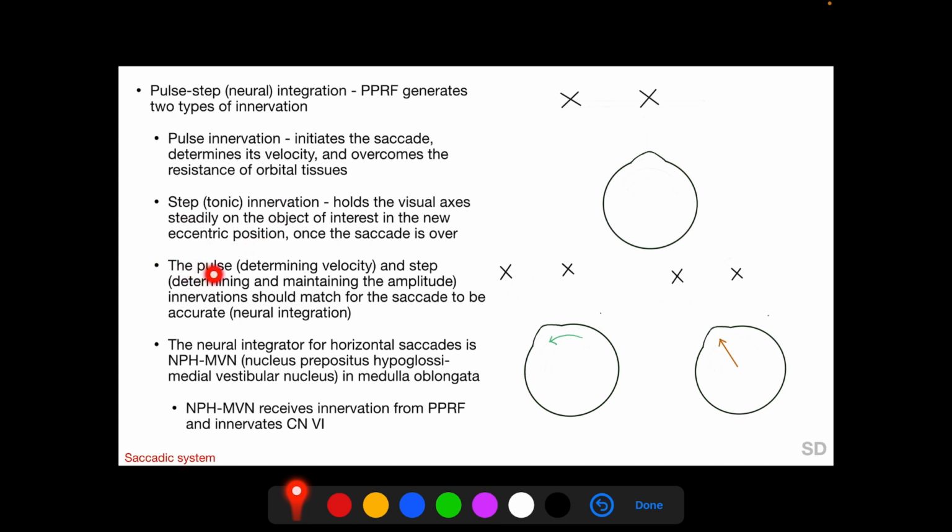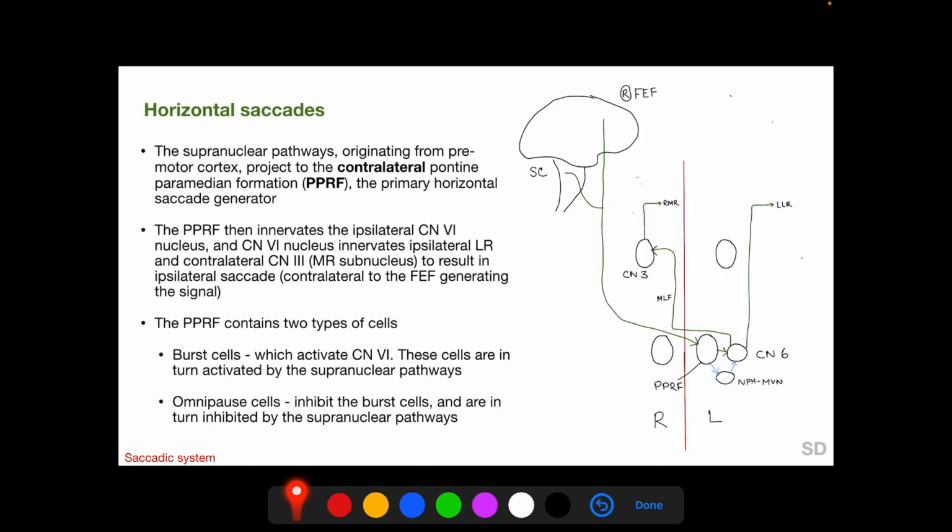The pulse innervation determining the velocity and the step innervation determining and maintaining the amplitude should match for the saccade to be accurate. So this is the pulse step neural integration. And the neural integrator for horizontal saccade is the NPH-NVM, the nucleus prepositus hypoglossi medial vestibular nucleus complex in the medulla oblongata. So here we have the NPH-NVM, and the NPH-NVM receives innervation from the PPRF and itself innervates the CN6.